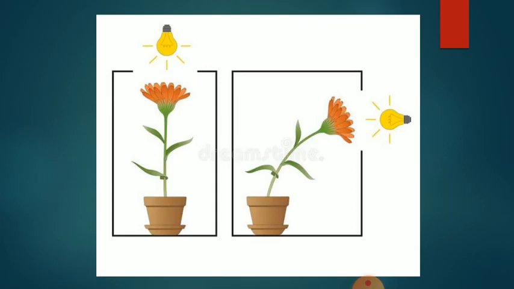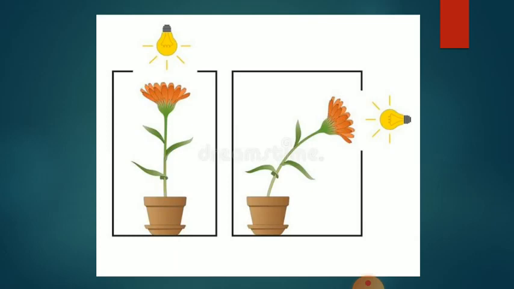This is an experiment given in your book. If possible, try it at home. Make a cardboard box, open a slit in it, keep a plant planted in a pot inside, and close all the other parts. Let the sunlight enter through that slit.